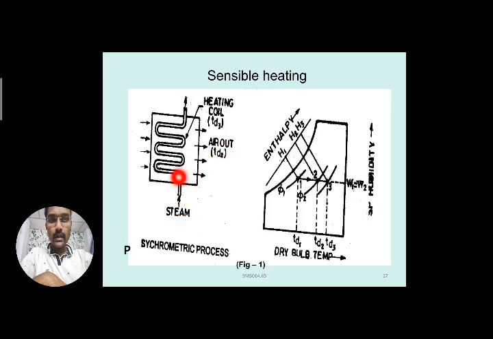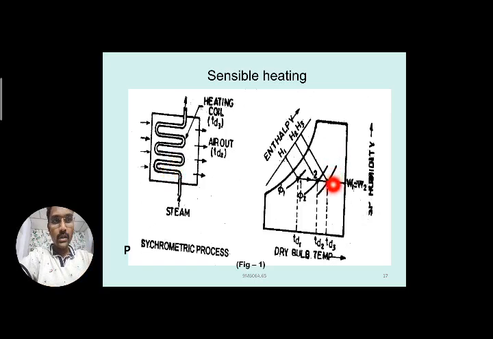Here the heating coil, in which the heating medium is passing, has a temperature of TD3. So the surface temperature of the heating coil is TD3, and this TD3 value is greater than TD1 and TD2. In the coil we may send steam or hot water, or instead of steam we can provide an electrical heating coil also, where the temperature of that heating coil is greater than the other two temperatures.